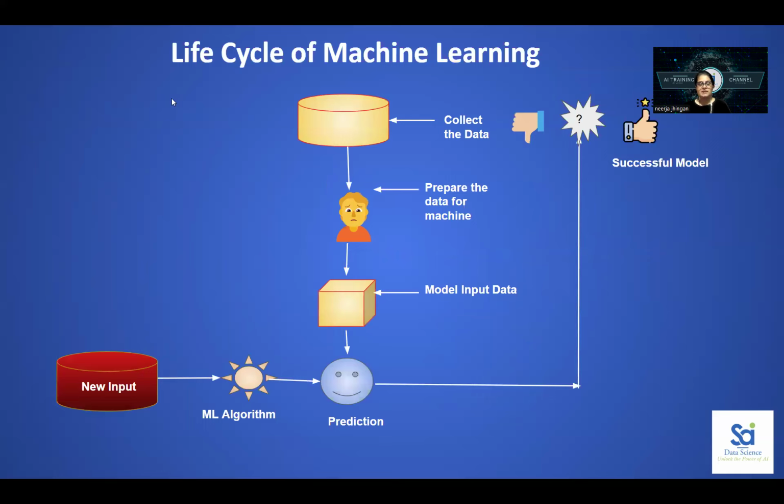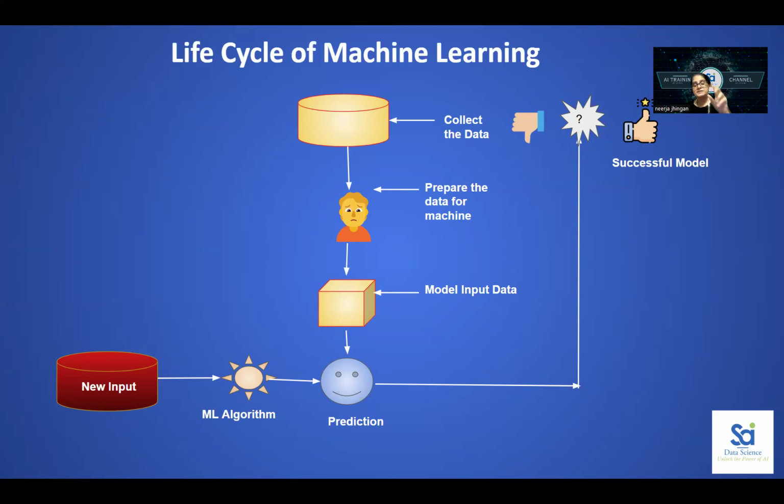This is the visual showing the life cycle of machine learning. The first step is to collect the data. If you are from the marketing domain or a healthcare domain, assume you got the data from your department. You collect the data, and then you prepare the data for the machine, because the machine is not going to take your raw data as it is. In machine learning you need to convert all data into numerical format. It's very important because it does not accept categorical data.